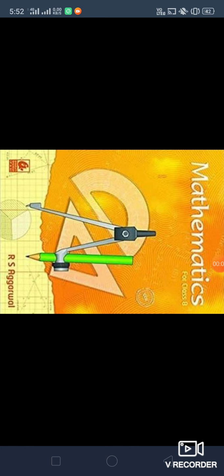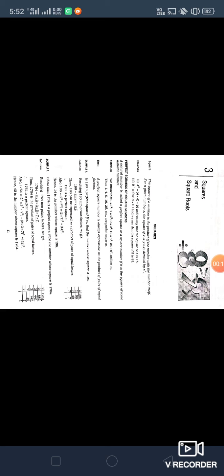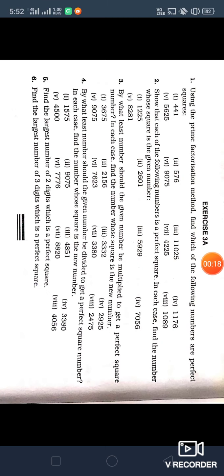So we are going to study maths today. We'll continue with chapter 3, that is squares and square roots. In chapter 3, I think we have done exercise 3A. Okay?